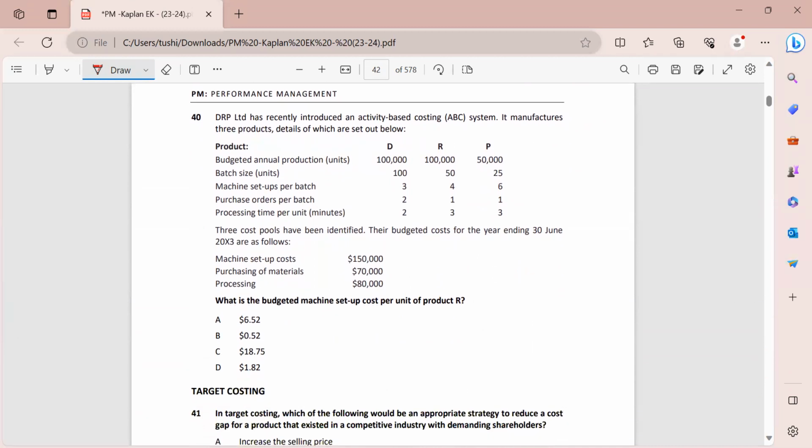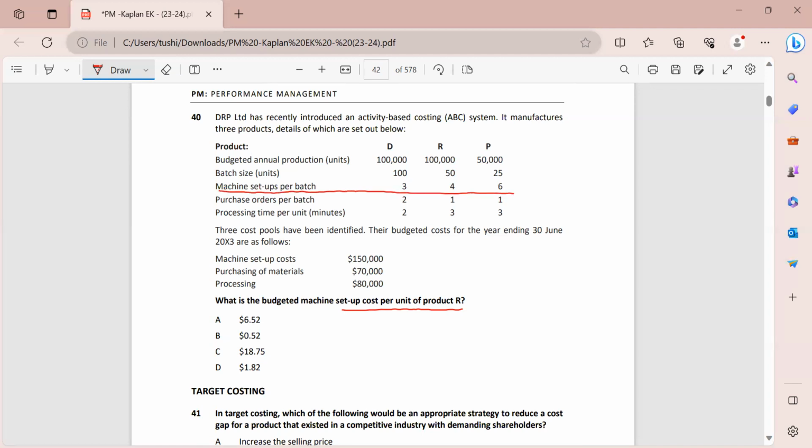With this, we've come to the last question for this topic. In the next video, we'll solve target costing. So let's read the question. DRP Limited has recently introduced an activity-based costing system. It manufactures 3 products, the details of which are set out below. What is the budgeted machine setup per unit of product R? So we have to allocate the machine setup costs over here. For machine setup costs, what is the cost driver? The machine setup per batch.